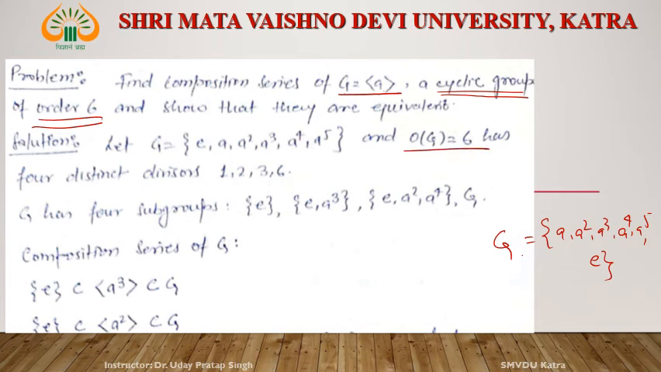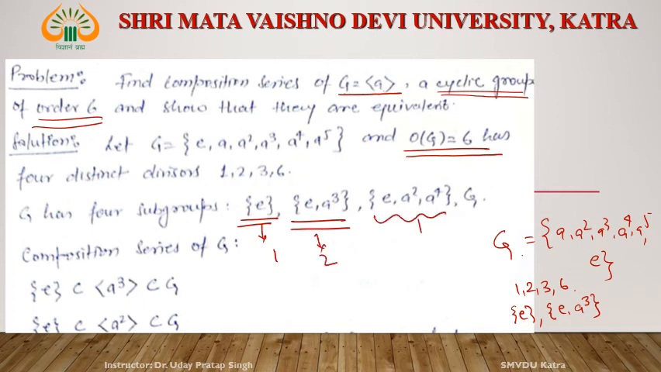Now see, the order of G is 6. Then this 6 has 4 divisors: 1, 2, 3, and 6. What is 1? The group of order 1 is the identity. And the group of order 2 is e and a3. Okay, the group of order 2 is e and a3. This is the group of order 1, this is the group of order 2, this is the group of order 3, and this is the group of order 6.